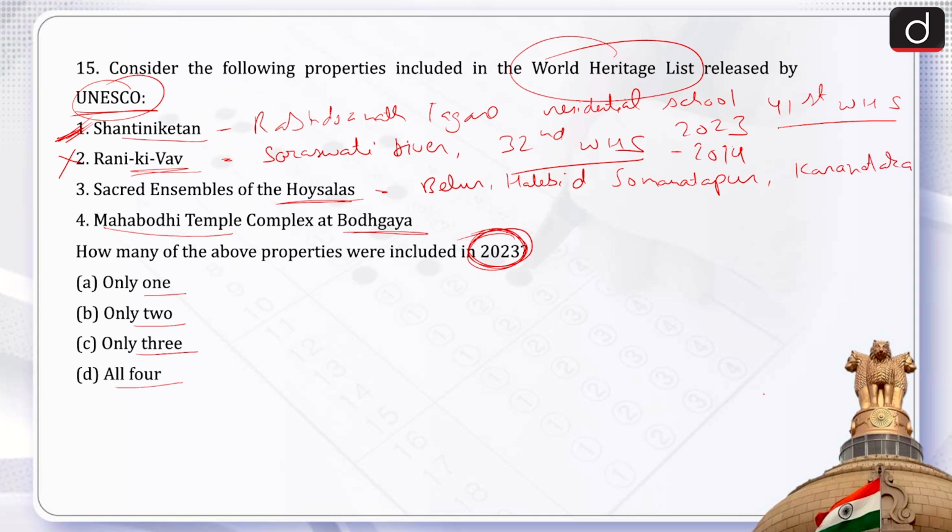They have been added to the United Nations Educational, Scientific and Cultural Organization, that is the full form of UNESCO, World Heritage List in the year 2023. This inclusion made it the 42nd UNESCO World Heritage Site. So, Sacred Ensembles of the Hoysalas are the 42nd World Heritage Site and the year is 2023. So, they become correct.